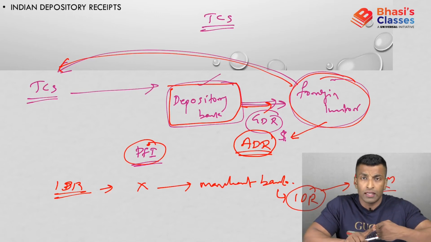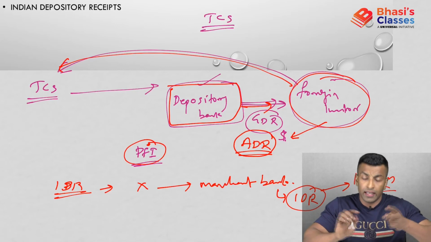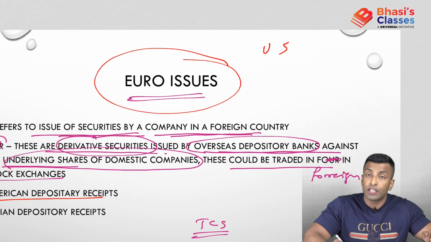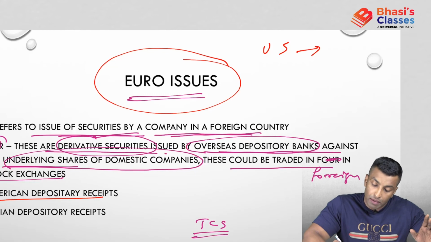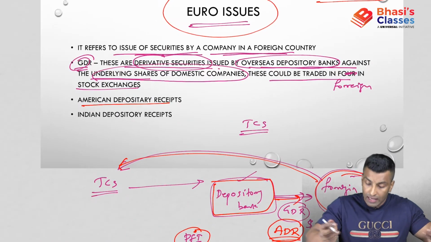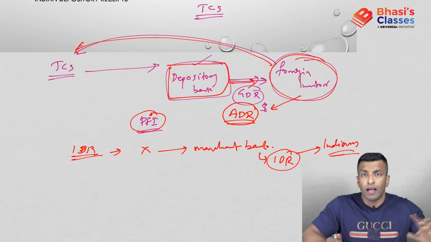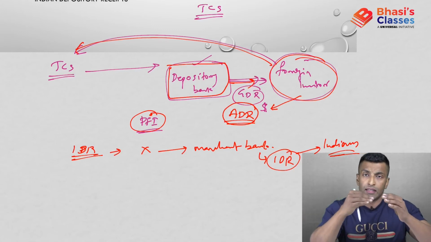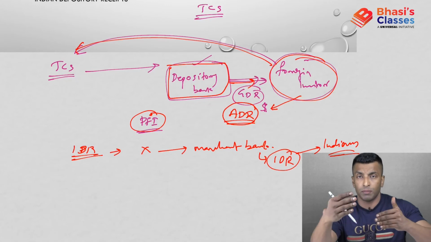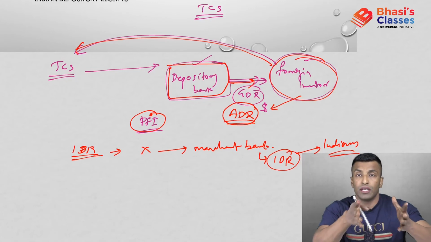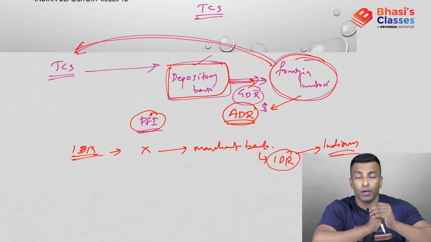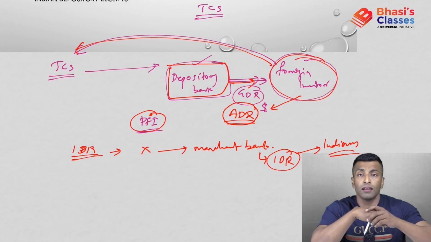So if it is done in the US, it is ADR. In general, we call it GDR, Global Depository Receipt. Why is it known as Euro issues? It is because US companies started issuing securities in Europe. So that's why it is known as Euro issues. So GDR in general, ADR if it is in the US, IDR in the case of India, and this is common with all countries. If you want to issue securities in a particular country X, you have to contact that particular depository bank and get that GDR. This GDR can be bought and sold in that country's stock exchange. So the advantage for the foreign companies is that they get the money.